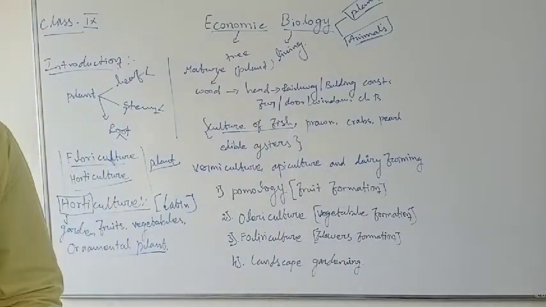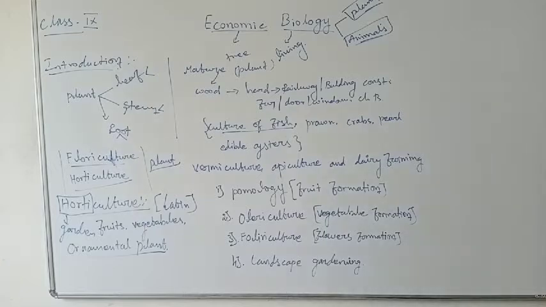See, they're very simple. Horticulture is one branch of agriculture. Horticulture deals with the cultivation of fruit, vegetables and ornamental plants. Plant cultures are classified basically into floriculture and horticulture.